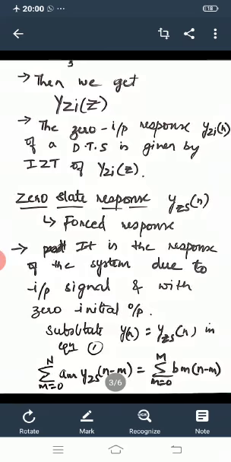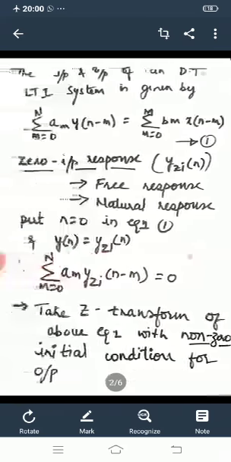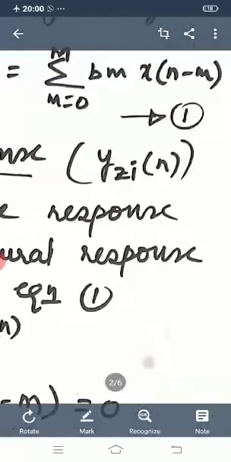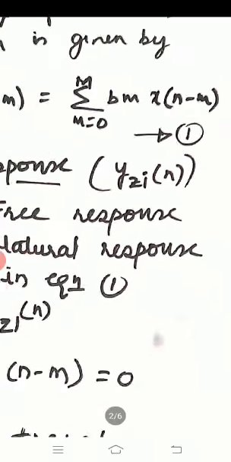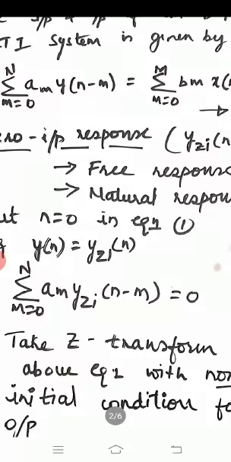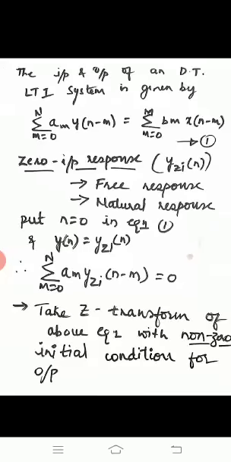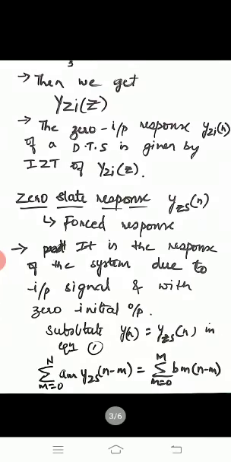So finally, y zi of n we will get from y zi of z. That is, by taking the inverse z transform of y zi of z, we will get y zi of n.